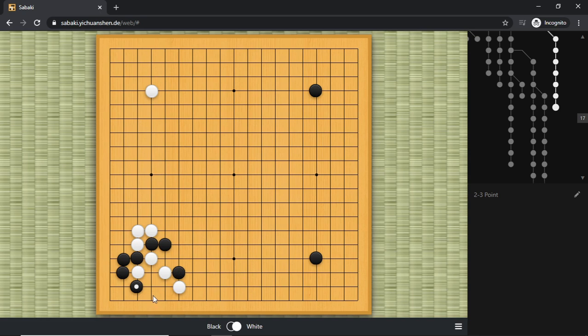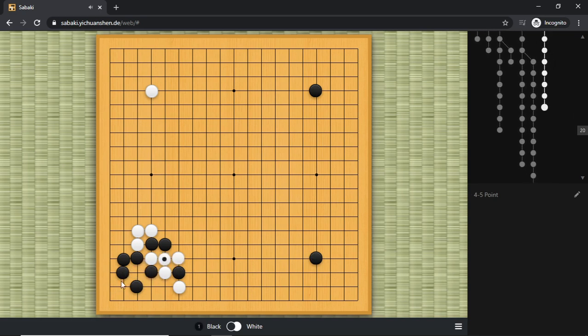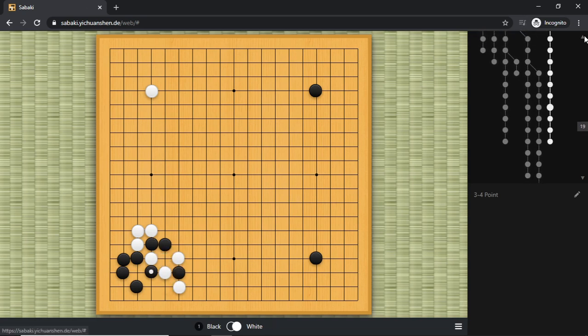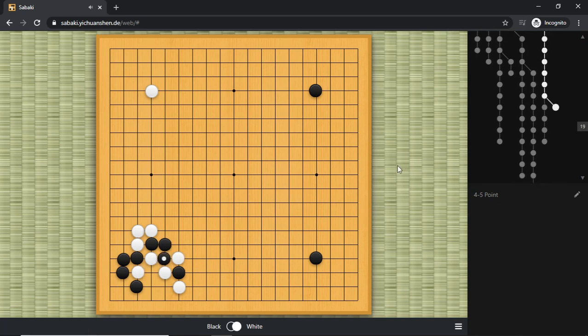And black is going to Atari in the corner, and here white has a lot of options. I will just present you guys the main one. So white's going to Atari here. Here black does not really want to take, even if the corner seems to be alive, but what black lost from the outside is just too much. Even if you play this, that's even worse, right? This is captured. These 2 guys are pretty much dead. So black's correct move is hoping to capture these 2.